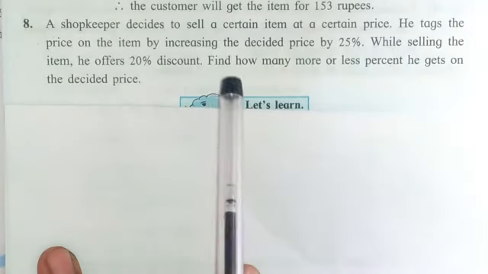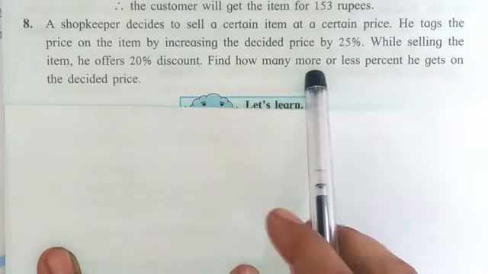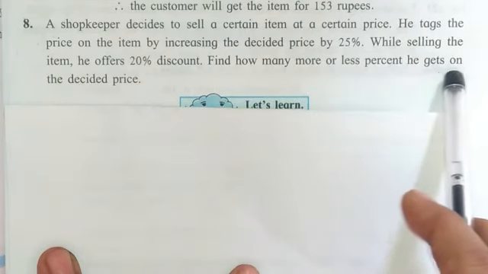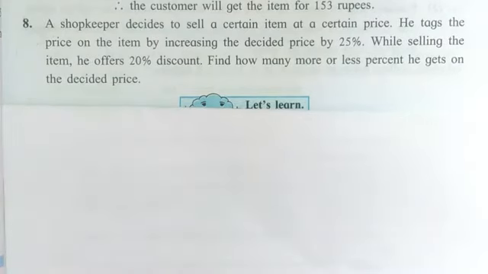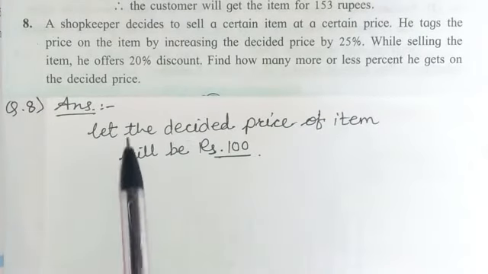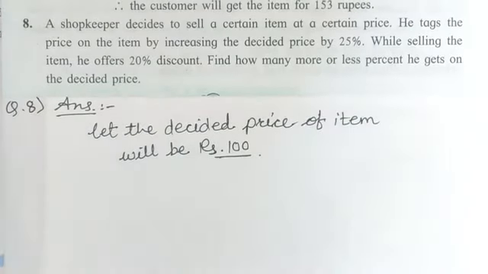So this is one of the types of twisted question. Here we have to find out how much more or less percentage he gets on the decided price. So let's find it. It is a little bit different question. First of all, we have to assume the actual price of the item. So let's decide the price of the item will be 100 rupees, which is later on increased by the shopkeeper.